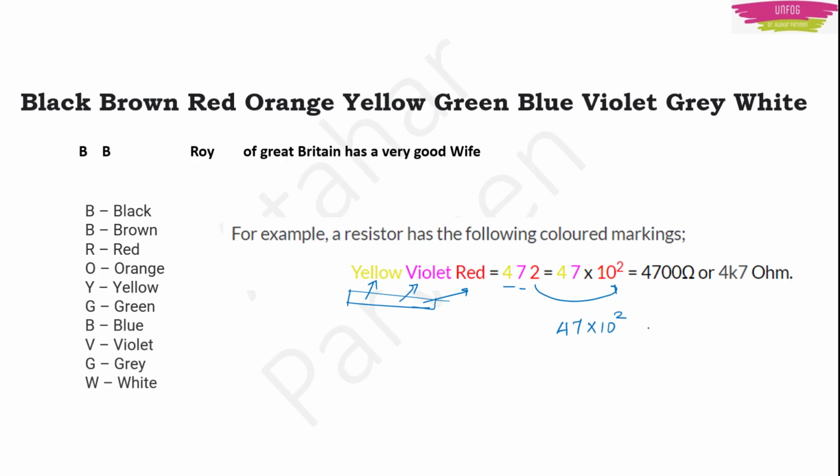I am not giving any tolerance value here. That is 4700 ohms, or converted to kilo, 47 kilo ohms. So this is how you can read the color code of the resistors.